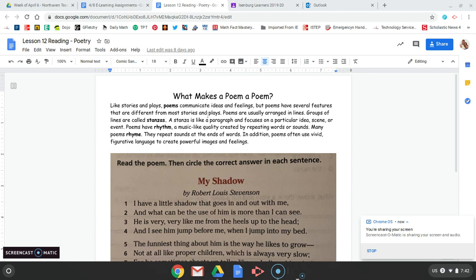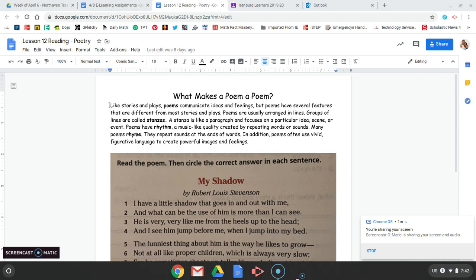I'm going to start right up here at the top. I'm going to read through this whole introduction paragraph, and then I'm going to go back and explain a few things and add some information. So if you have your notebook out, the things that I add in when I go back are maybe the things that you would want to write down since they're not right here on the page for you. Okay? All right, so I'm going to start right here at the top.